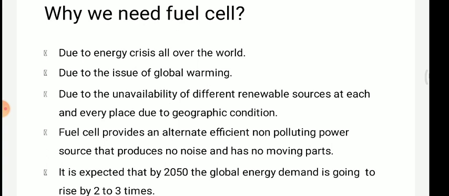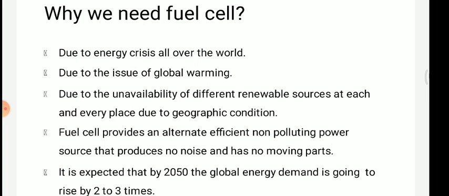First, due to the energy crisis all over the world. We can get energy from renewable sources or non-renewable sources.